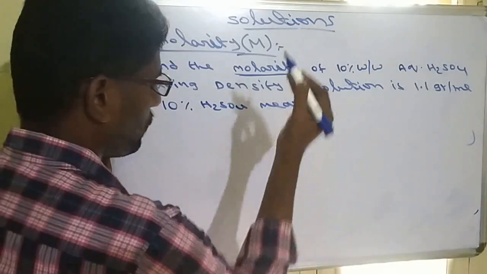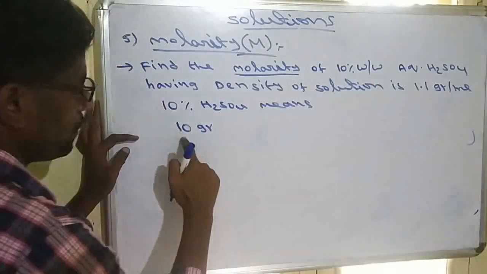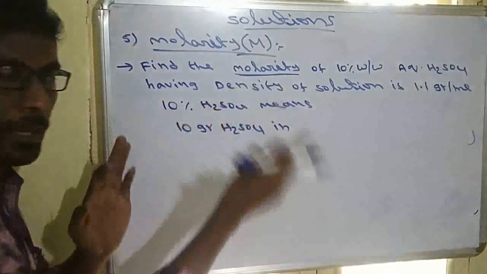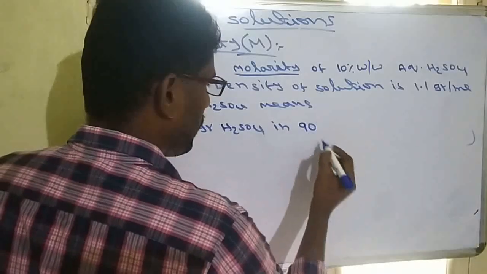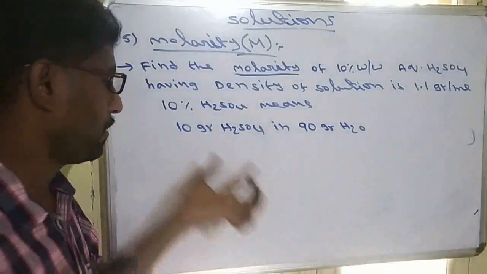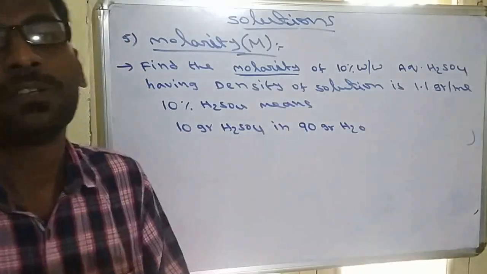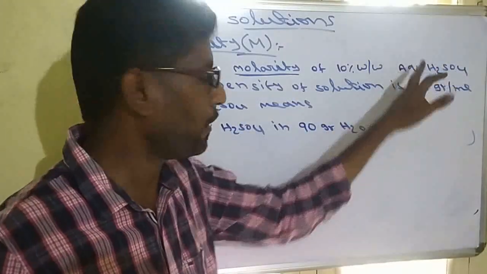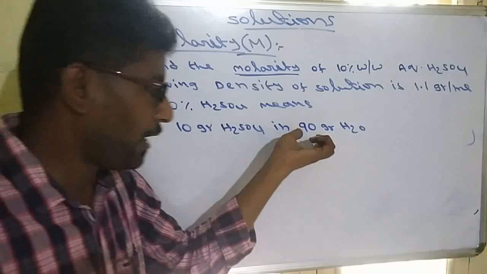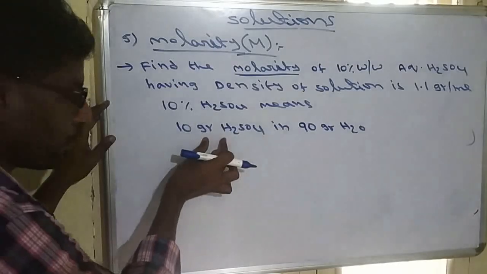Whatever percentage is given, that much is the mass, because it is W by W. So 10 grams of H2SO4, and the total must be 100, so the remaining will be 90 grams of water, because the percentage total must be 100. 10% is H2SO4, and the remaining 90% will be solvent, because it is given as aqueous H2SO4, so the remaining 90% will be water. So 10% we take as 10 grams, 90% as 90 grams, total 100. Now this is the mass of solute.